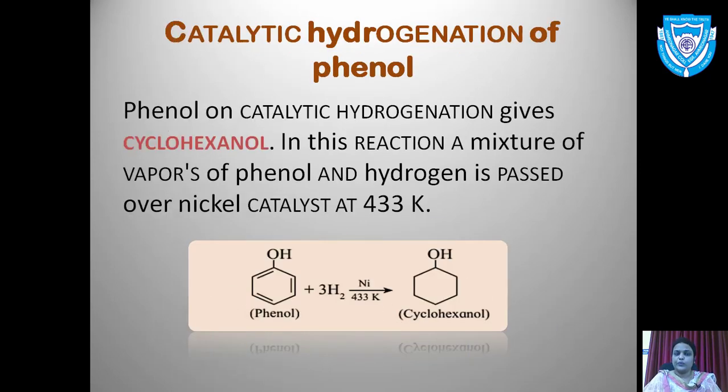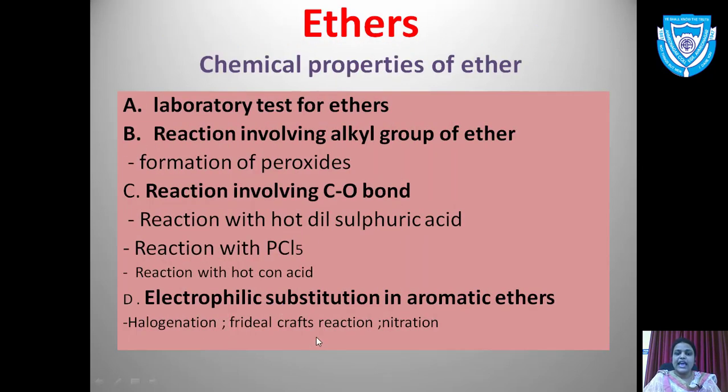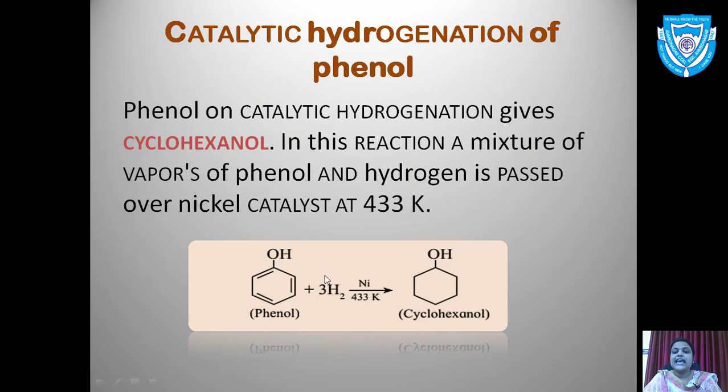Now the next reaction of phenol is the catalytic hydrogenation of phenols. Here the catalyst used can be nickel or any metal. In the presence of the catalyst, hydrogenation takes place. You can see the structure on your screen, that is phenol, the bonds of phenol are being broken and you will get the formation of cyclohexanol. That is what is happening in this reaction: catalytic hydrogenation of phenols.